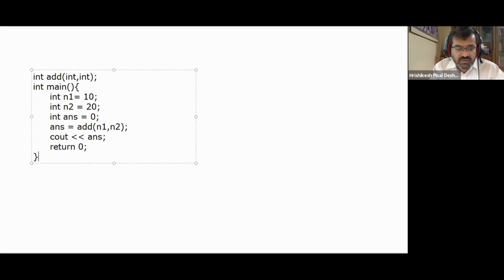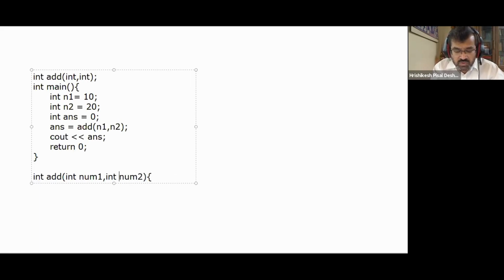But how is this add function defined? The add function definition is something like this. It is declared as int, so let me take it as int add. Let's keep it simple, although it's buggy code. Int num1, int num2, both of type integer.